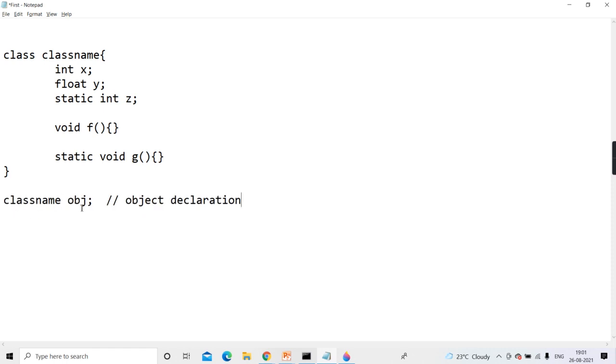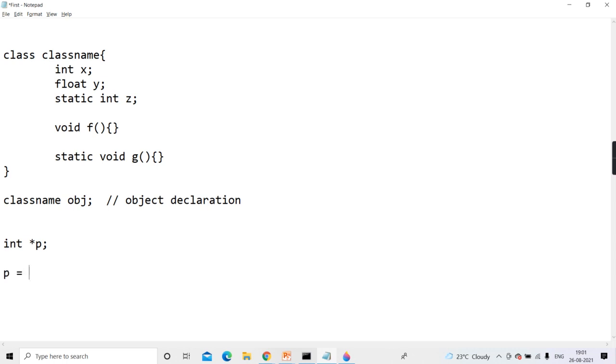But here only the object declaration is done. Means in short, only one reference variable is created, like a pointer. Okay, we create a pointer and then we store an address in that pointer. If you are thorough with the C pointer concept, you know we declare a pointer. Tell me, int star p. Is it just a variable which is going to contain an integer address? It is a variable in which there will be an integer address, but yet it has not come.